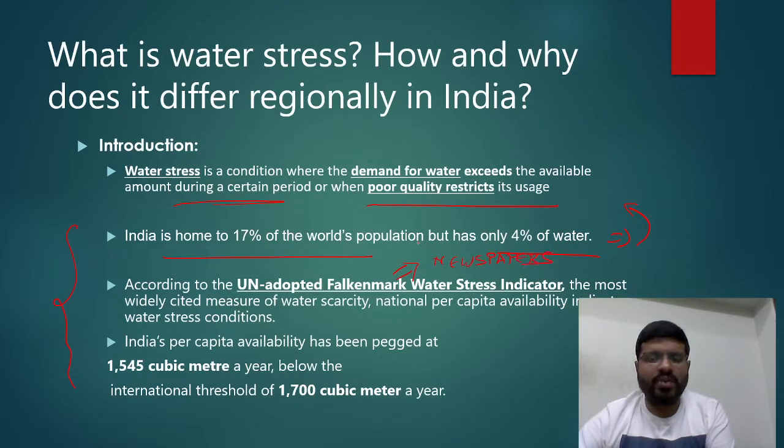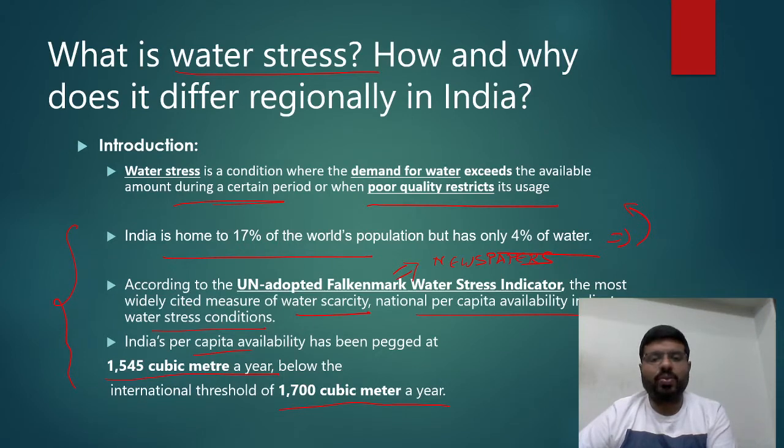Whenever there are articles in newspapers, there are some infographics already there. As part of those infographics, you can see the UN adopted Falkenmark water stress indicator clearly shown. It is the most widely cited measure of water scarcity; national per capita availability indicates water stress conditions. According to this indicator, our per capita availability of water is 1045 cubic meters, below the international threshold of 1700 cubic meters. It indicates that our availability is not sufficient for the needs, so there is already water stress.